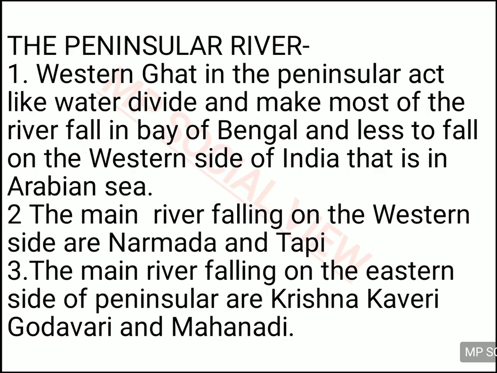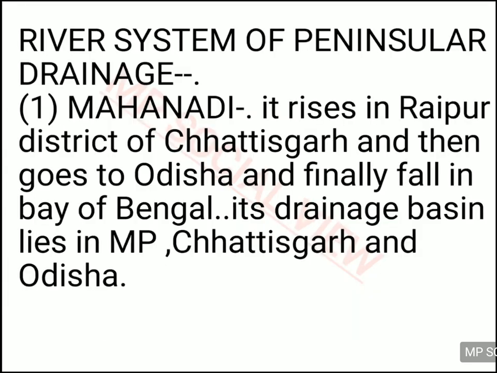In the western rivers, the rivers which are falling on the western side of peninsular India, Narmada and Tapi are the two important rivers of that area. And the rivers flowing on the eastern side of the peninsula include Krishna, Kaveri, Godavari and Mahanadi. So these are some of the rivers which are falling on the eastern side of our peninsula in the Bay of Bengal. So let's see all these rivers one by one. First we will complete the eastern side rivers, and then we will go to the western side rivers.